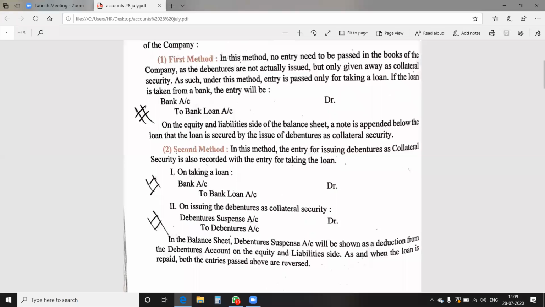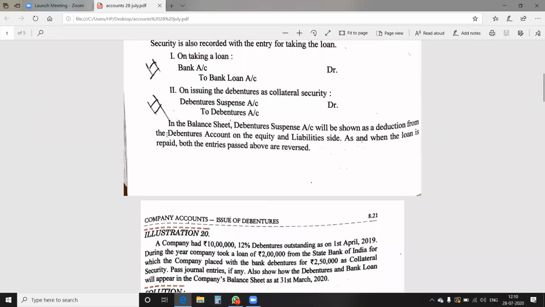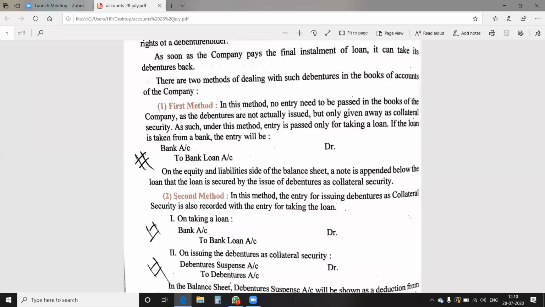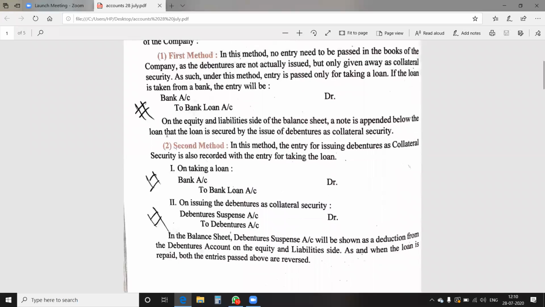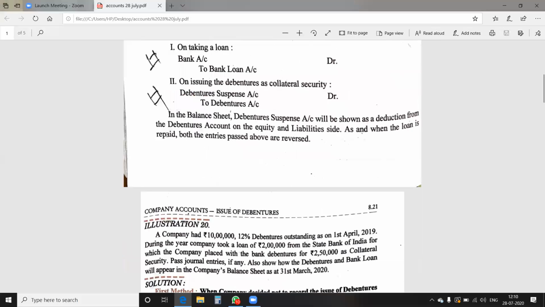Let's recall once what we have done. We have done the meaning of issue of debentures as collateral security. Then we have done the methods of dealing with it in the books of account. As per the first method, the debenture suspense account is not opened. But as per the second method, the debenture suspense account is to be opened. Let's do the example, then it will be more clear to us. Illustration number 20. Please get ready with your books and open illustration number 20.